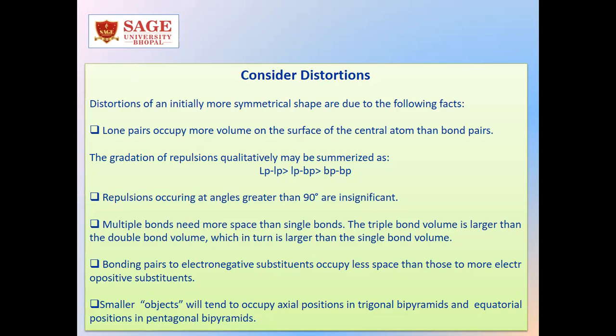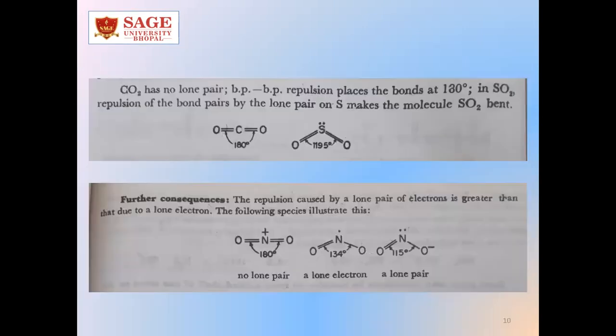Bonding pairs to electronegative substituents occupy less space than those to more electropositive substituents. Smaller objects will tend to occupy axial positions in trigonal bipyramids and equatorial positions in pentagonal bipyramids. We will see a few examples to understand these points.